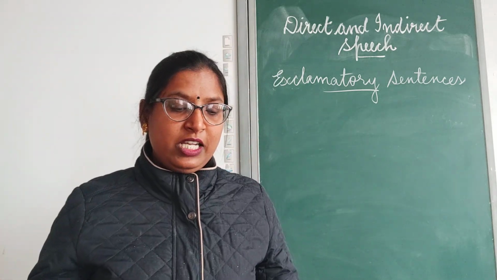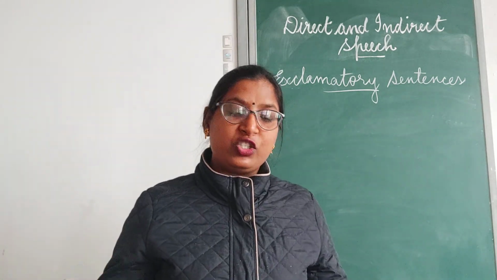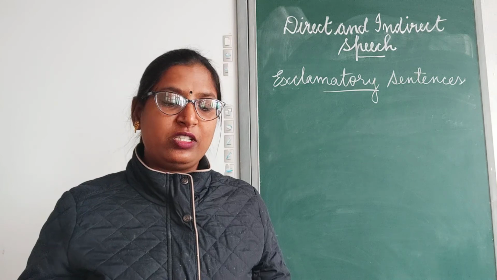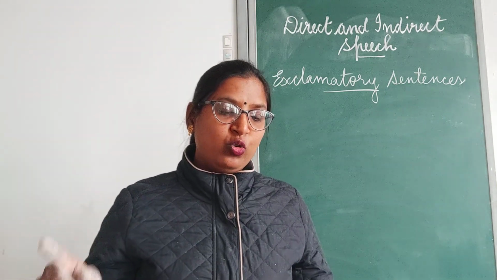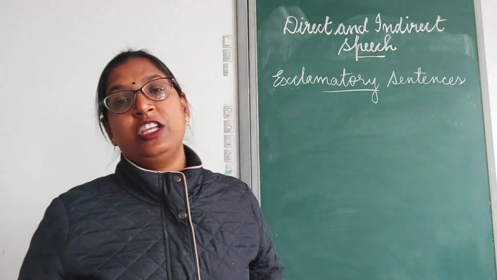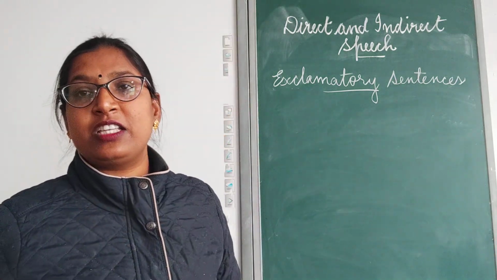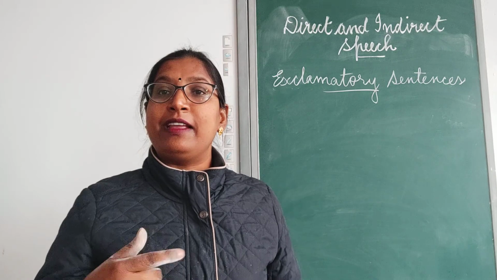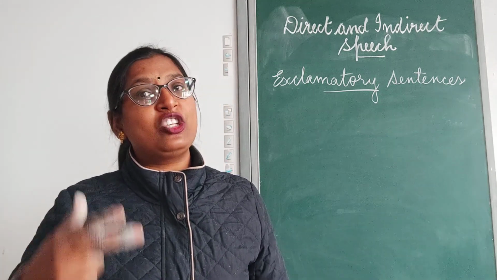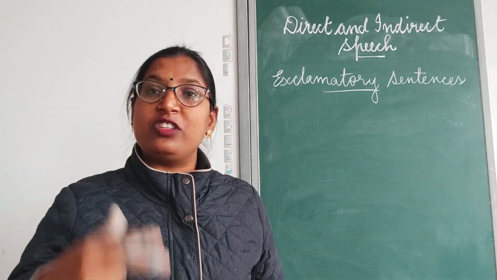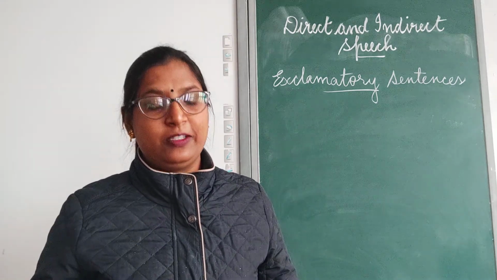Exclamatory words or interjections or words denoting strong emotions such as alas, hooray, oh, are omitted in the indirect speech. If your exclamatory sentence has interjections like alas, hooray, oh no, when we change into indirect speech, these interjections are omitted. Clear?